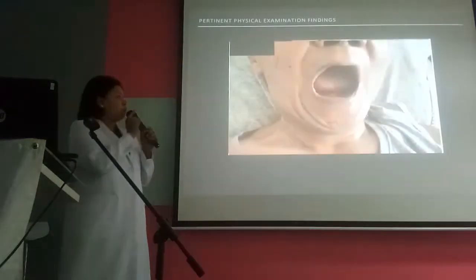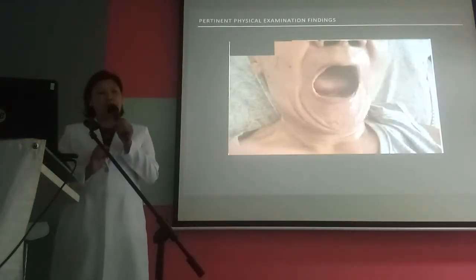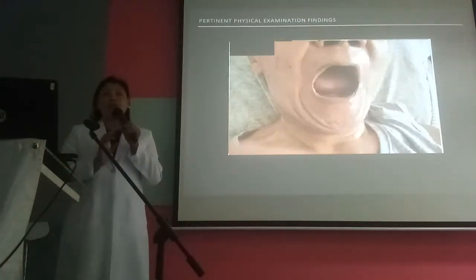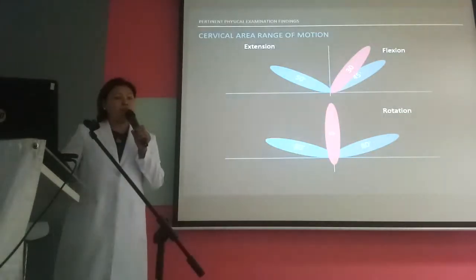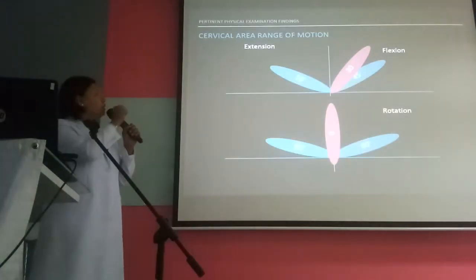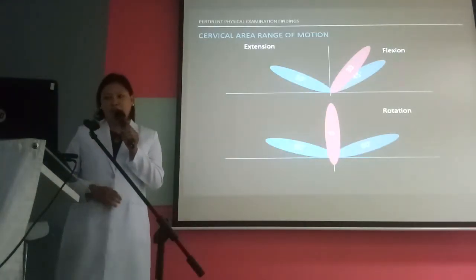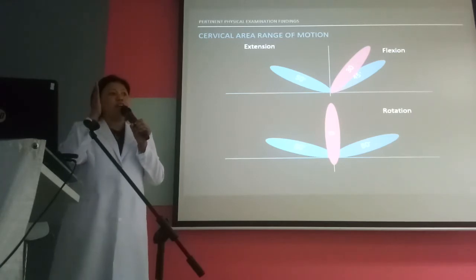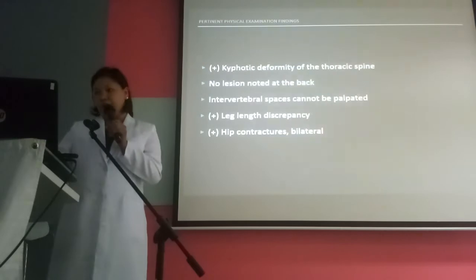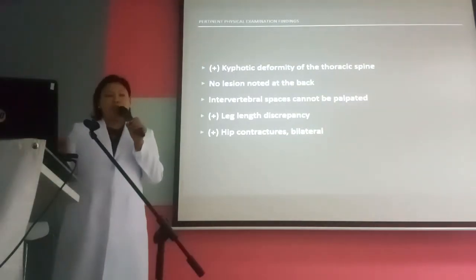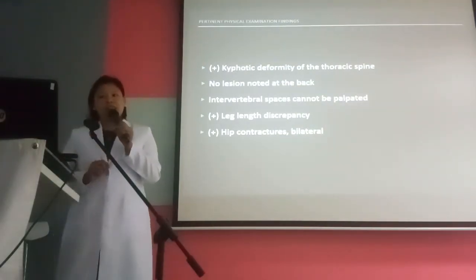This is the actual picture of the patient, and we see here an edentulous patient with an adequate mouth opening, however, a Mallampati class 4. He has been diagnosed with ankylosing spondylitis, and what is important is the cervical range of motion. And that we see here, he has a fixed flexion of the spine at 30 degrees. No extension, no rotation. Other findings were that he had this kyphotic deformity of the thoracic spine.